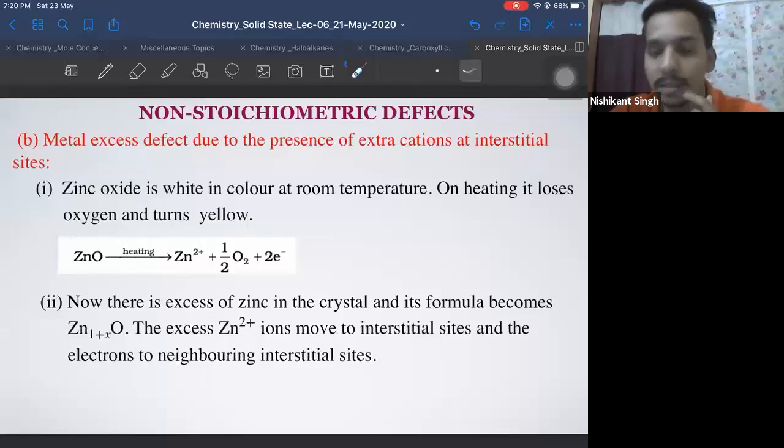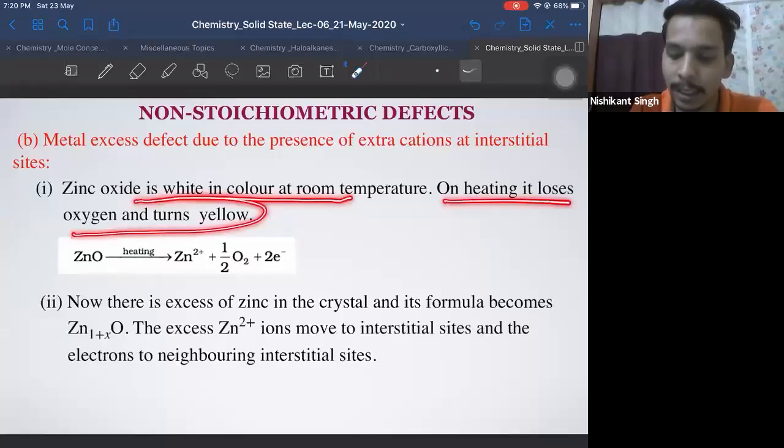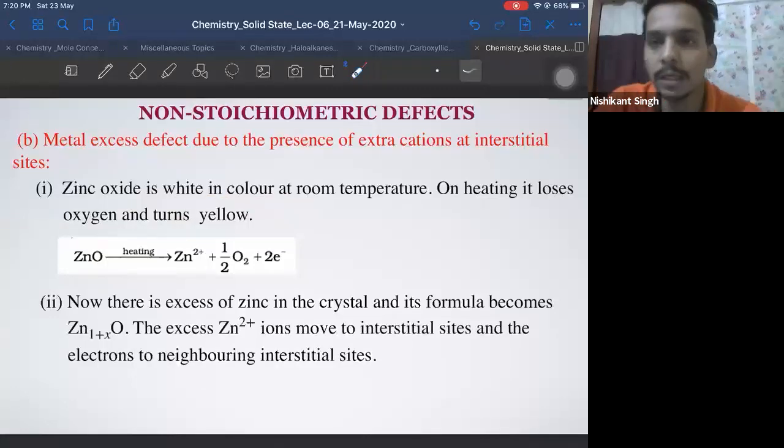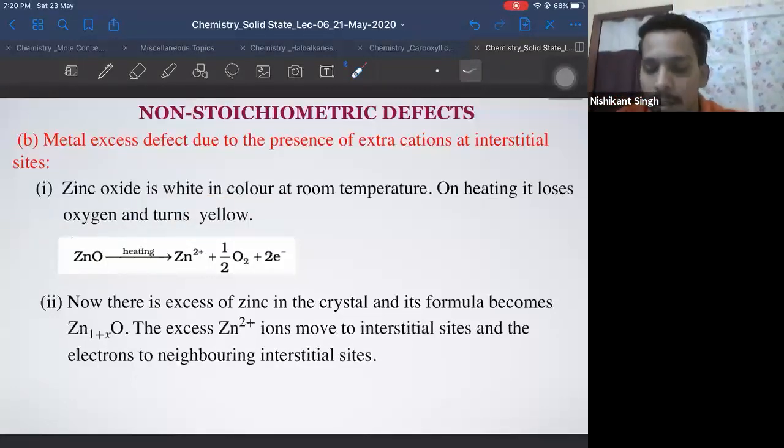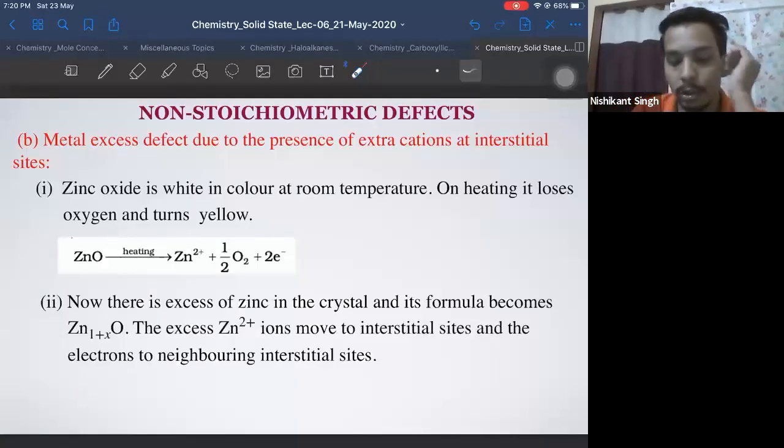There is a statement from the textbook which says zinc oxide is white in color at room temperature. On heating, it loses oxygen and turns yellow. Zinc oxide is white at room temperature, but when you start heating it, it becomes yellow. Why does it turn yellow? We'll see that.